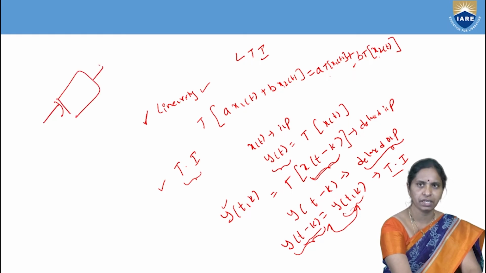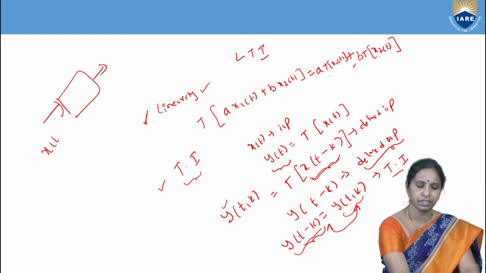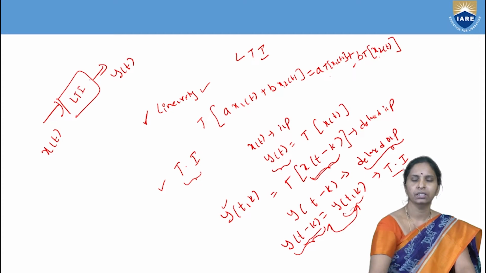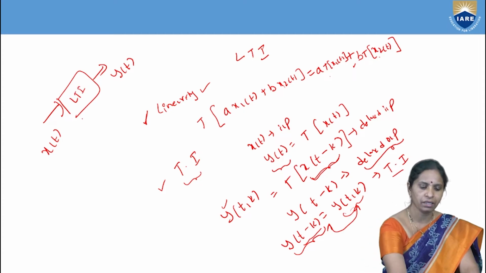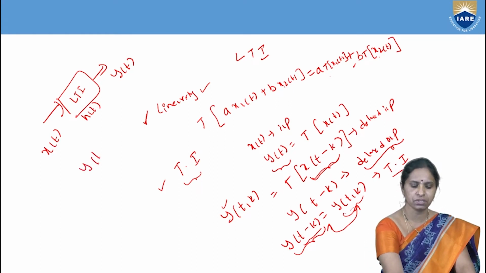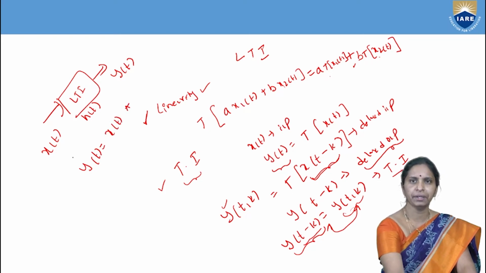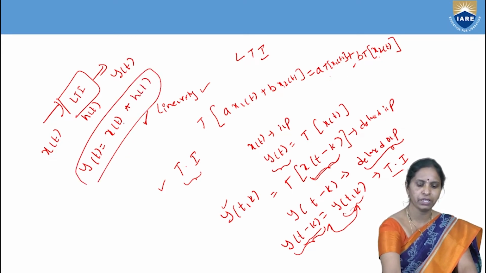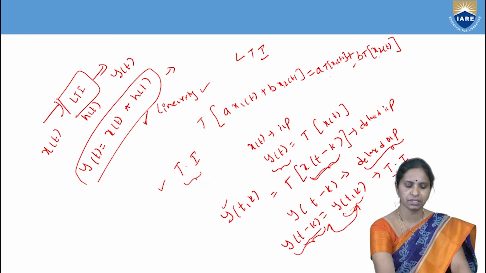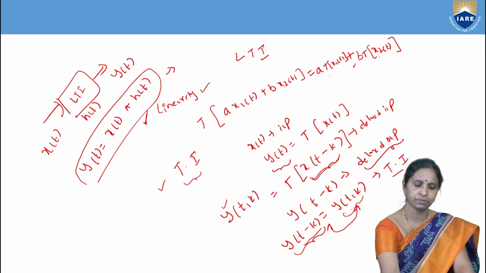Now, this is the LTI system, x of t is the input of the system and its response is y of t. The system is called the LTI system and the impulse response of the system is h of t, let us say. Then the response or the output of the LTI system can be written as the convolution of the applied input signal and its impulse response. This is the equation for the response of the LTI system: y of t is equal to x of t convolution h of t.